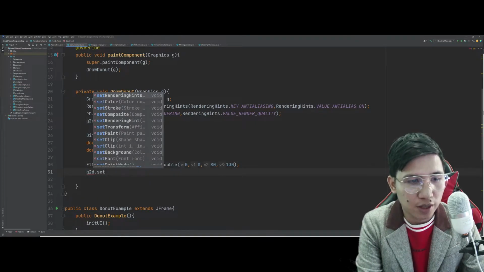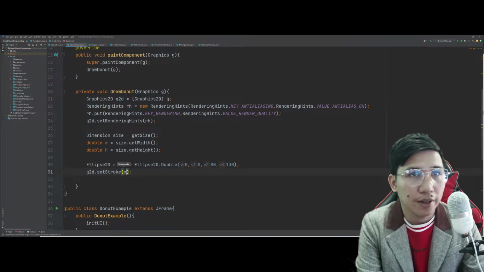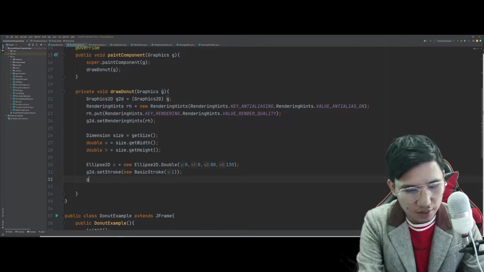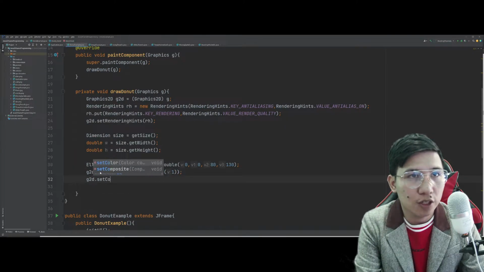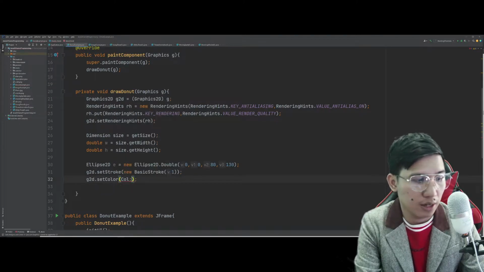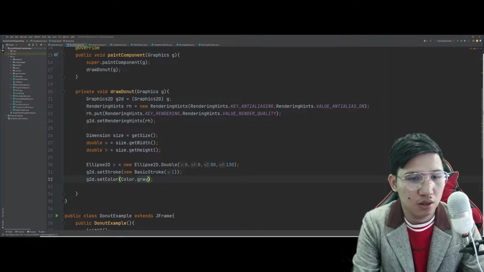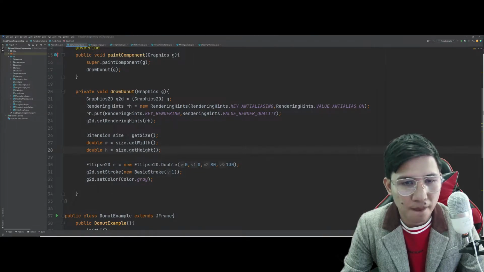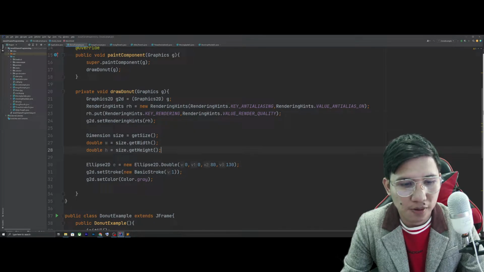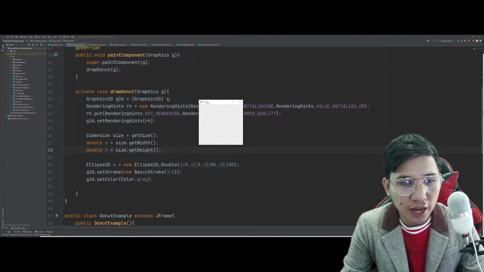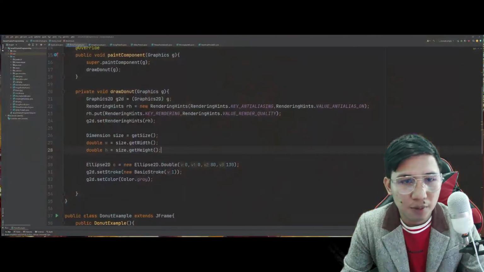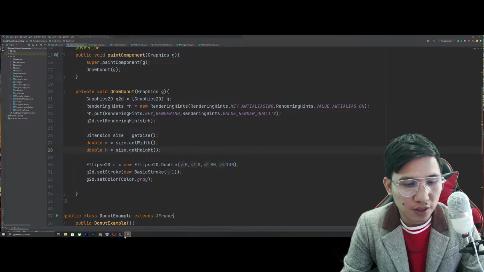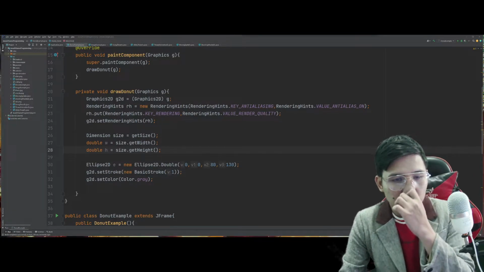So, let's try to set the stroke. And in which ang size lang ng stroke natin is 1. Very, very thin. Tapos yung color natin is simply gray. Ayan. Color that gray. So, let's run that. Tingnan natin kung may output na to. Now, for now, syempre, wala pang magpapakitang output dyan. Kasi nga, hindi pa kompleto yung code natin. So, it's actually time for us to at least complete the code.